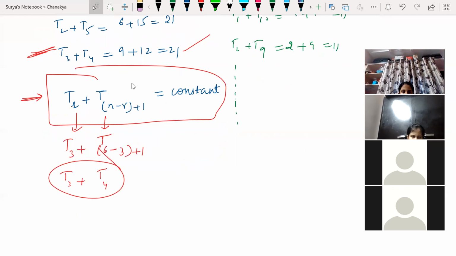Yes or no? TR is that particular position of the element. N is the total number of elements. Total I had 6 elements. So that's how I'm calculating it. Clear? This is the basic algebraic representation. Clear? Yes. All right.